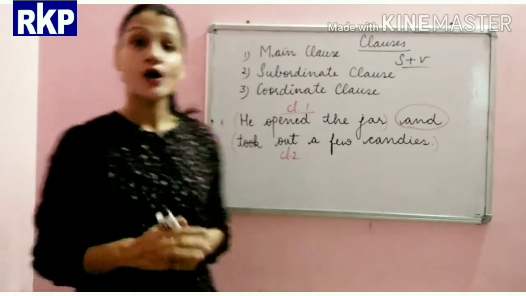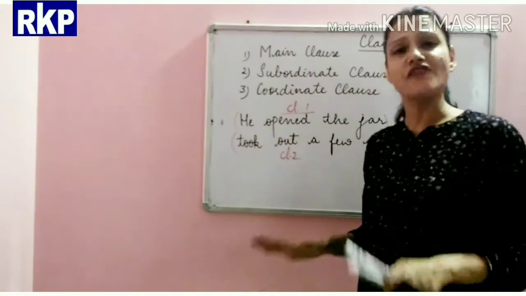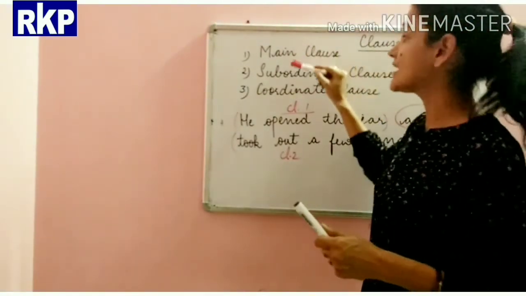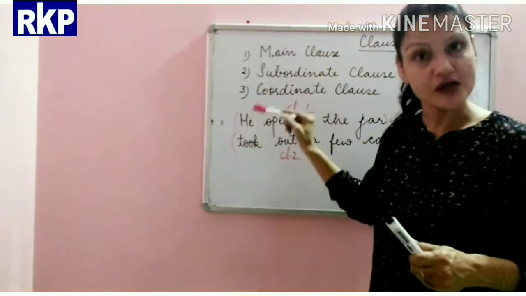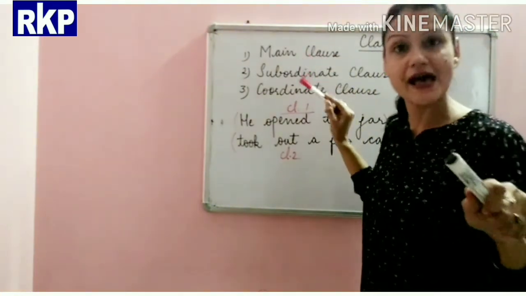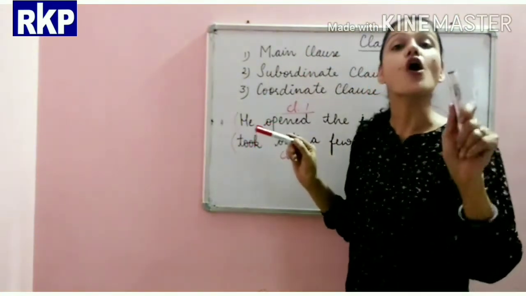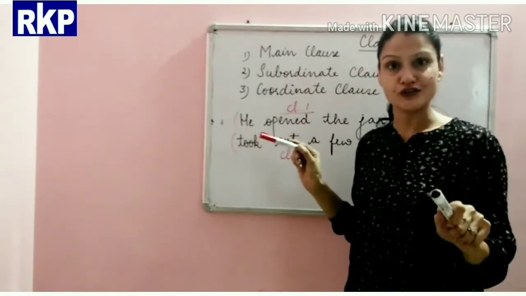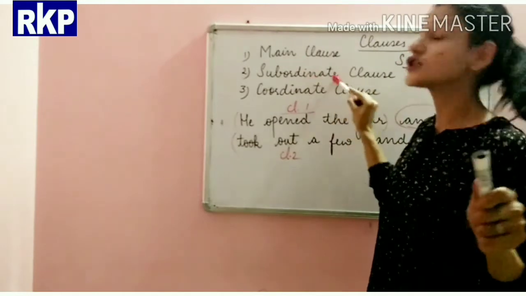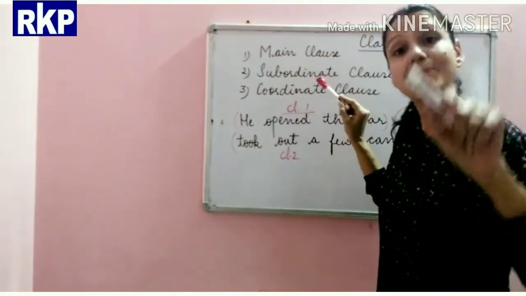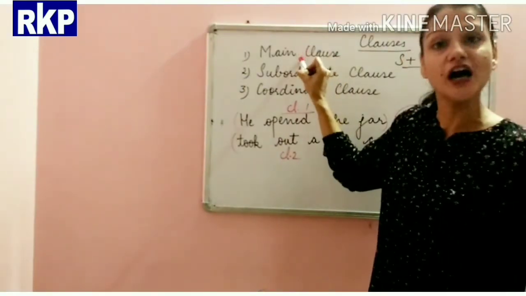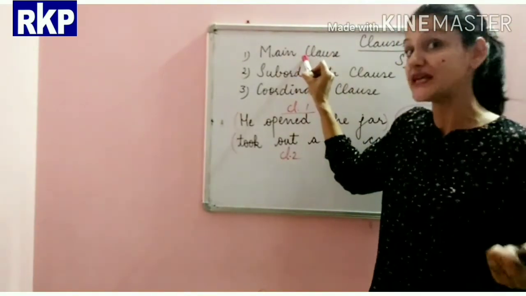I hope so far you have understood the different types of clauses. First is the main clause, which is also known as a principal clause or independent clause. Second is the subordinate clause, which is also known as dependent clause, because it is dependent upon the main clause to give complete sense.